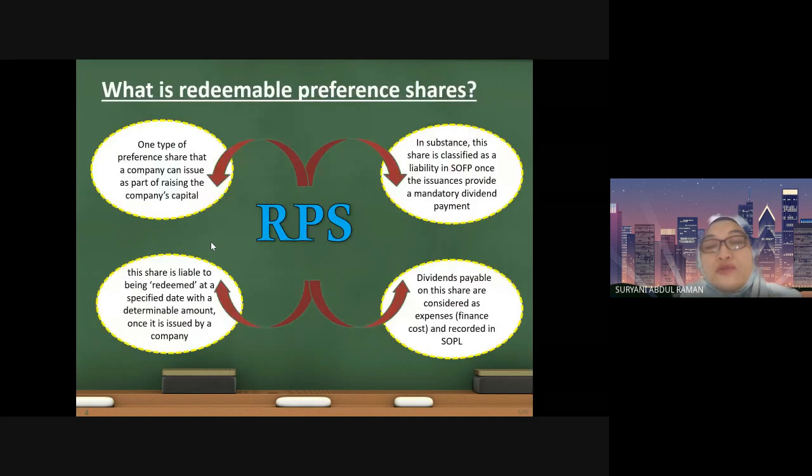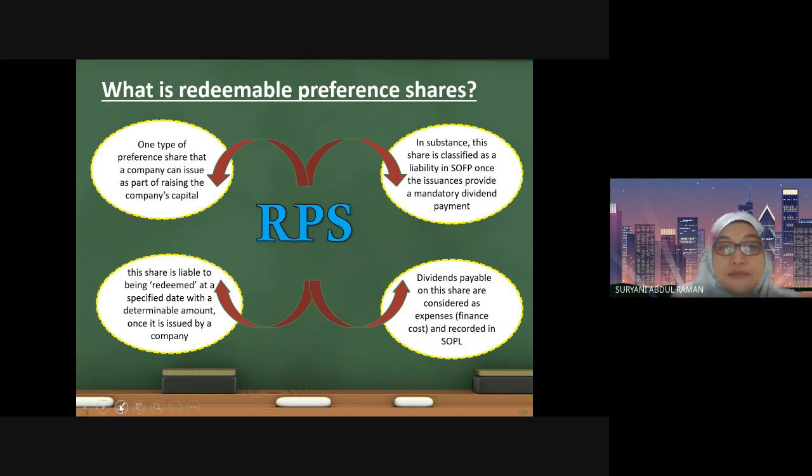First of all, you need to understand the meaning of redeemable preference shares. It is a type of shares under preference share. Remember in chapter 2, we learned that a company may raise its capital by issuing shares and by borrowing. Borrowing can be in the form of loans from banks, debentures, and also redeemable preference shares. Even though the name is preference shares, it is classified as liability.